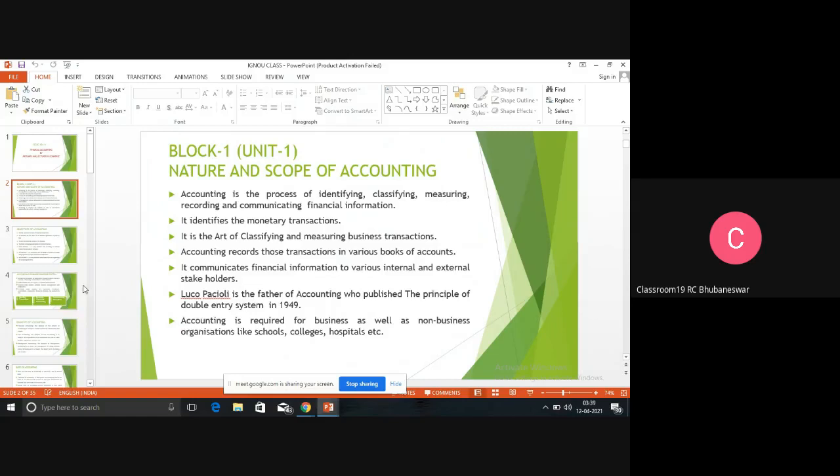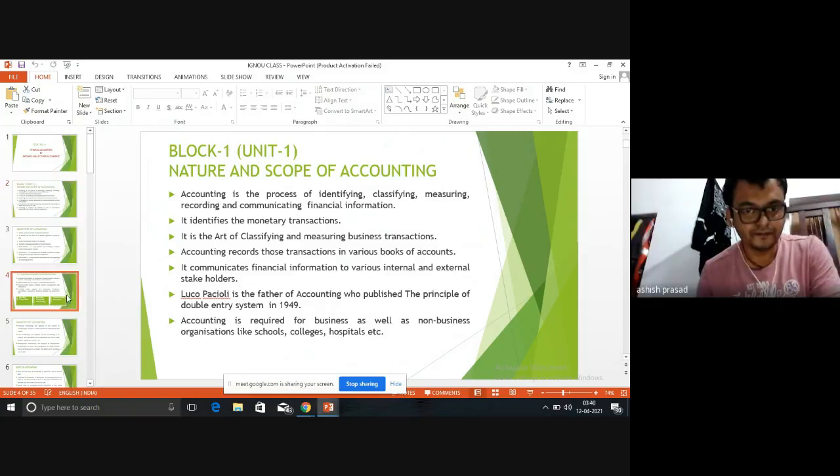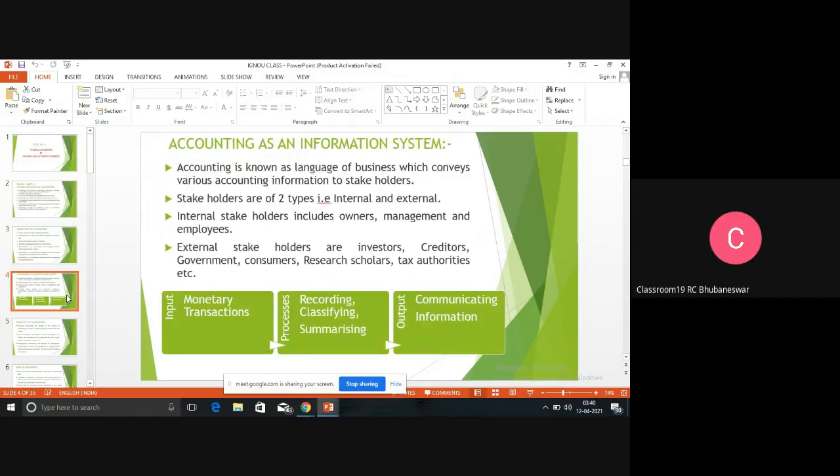You all have read this in +2. So I am just giving the details before starting the class. So we can say that accounting is an information system. Accounting starts from monetary transactions, then records, classifies, and summarizes those transactions, then communicates those transactions to different stakeholders.